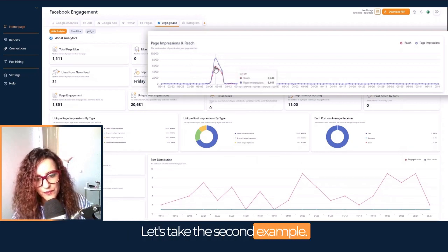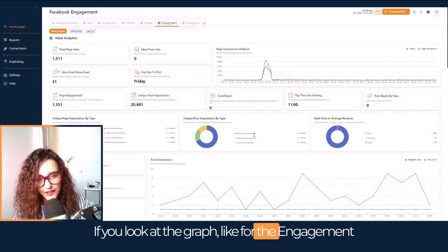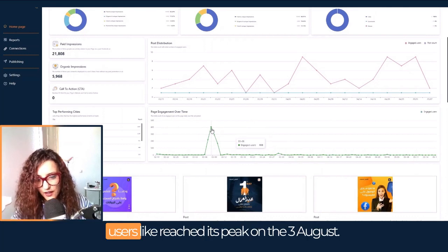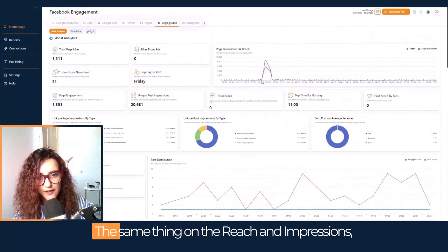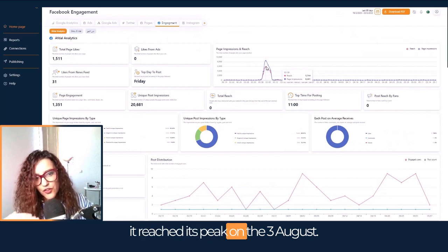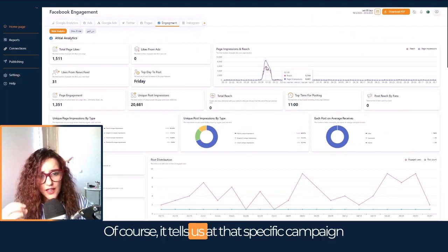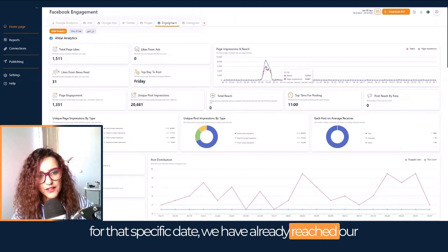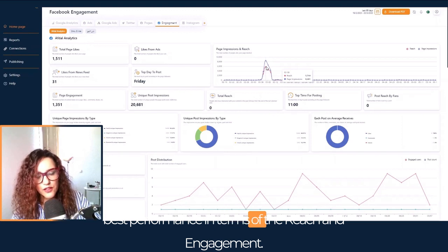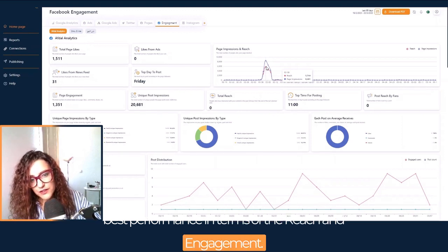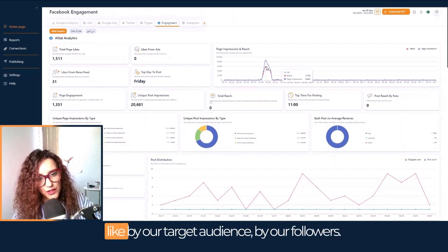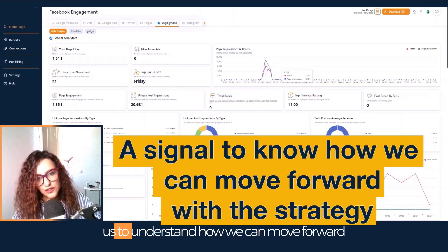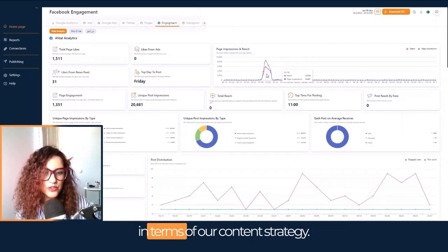Let's take the second example. If we look at the graph for the engagement rate, you remember we have already seen the number of engaged users reached its peak on the 3rd of August. The same thing on the reach and impressions, it reached its peak on the 3rd of August. Of course, it tells us that for that specific campaign on that specific date, we reached our best performance in terms of reach and engagement. And of course, our posts are being viewed by our target audience, by our followers. This is a very, very good signal for us to understand how we can move forward in terms of our content strategy.